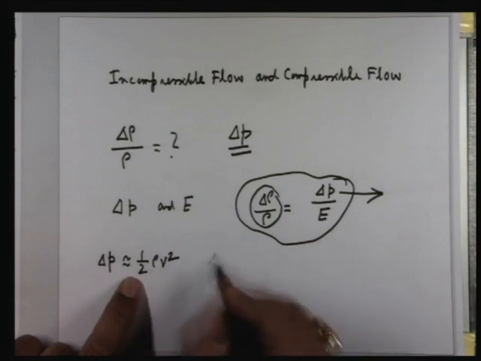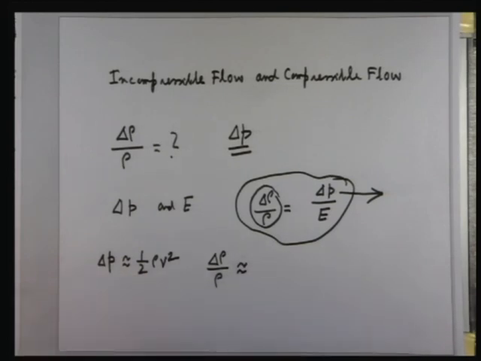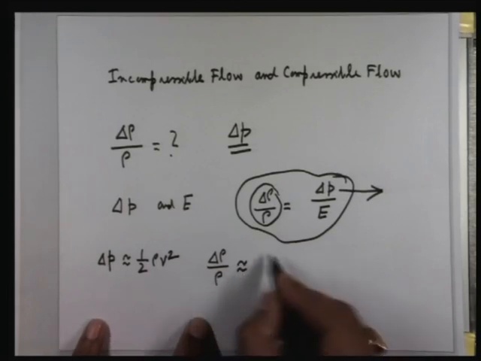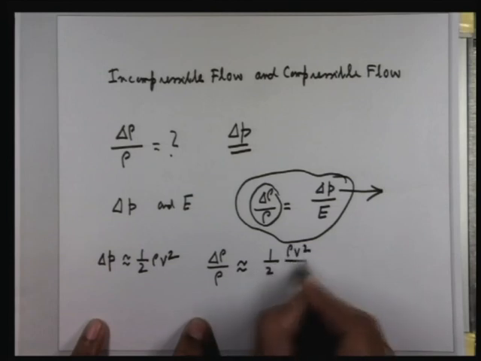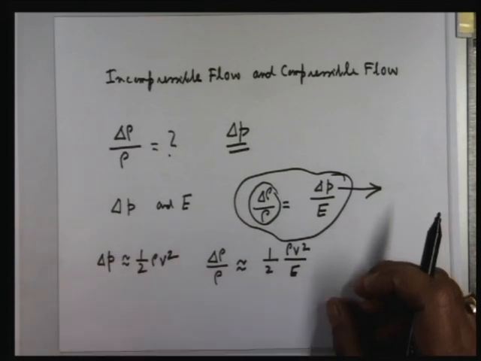So therefore delta rho by rho can be written approximately, because here we are interested in some order of magnitude analysis. What should be roughly the value of the relative change in the density? We are not bothered about the exact equality, but we can write this is in the order of half rho v square by E. Now you see this delta P brought about by the flow is related to the flow velocity.